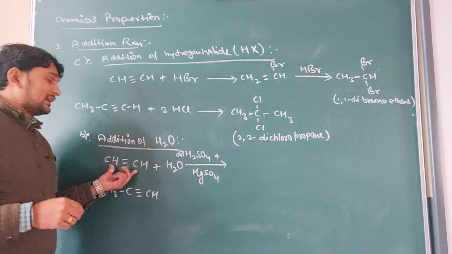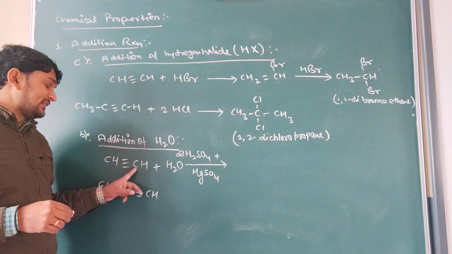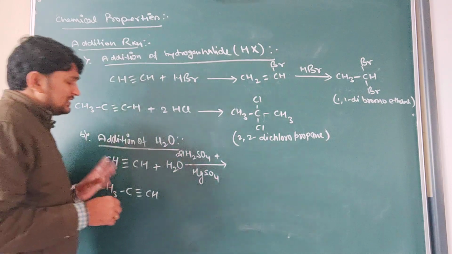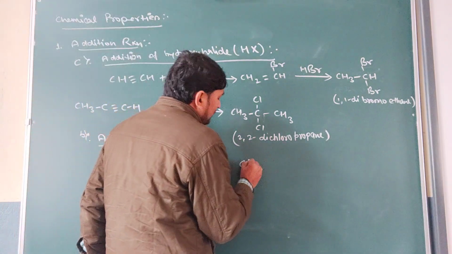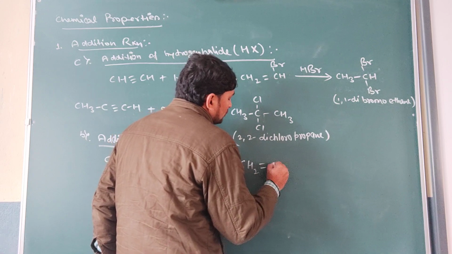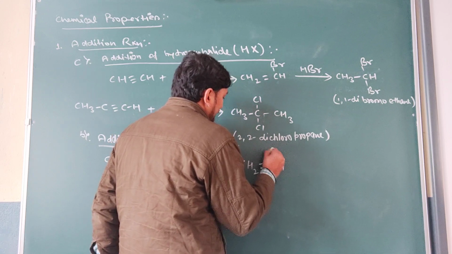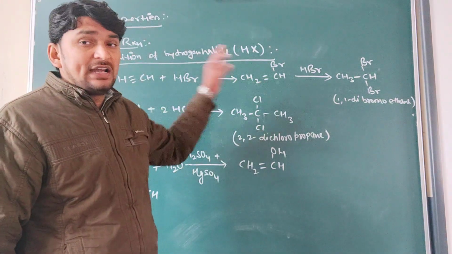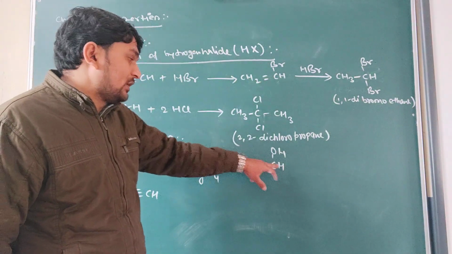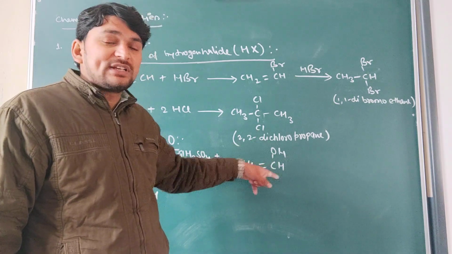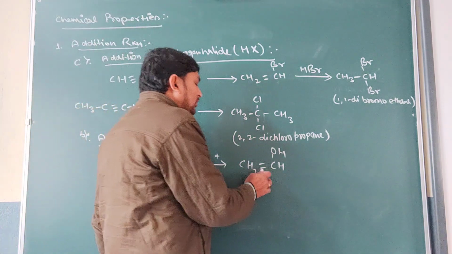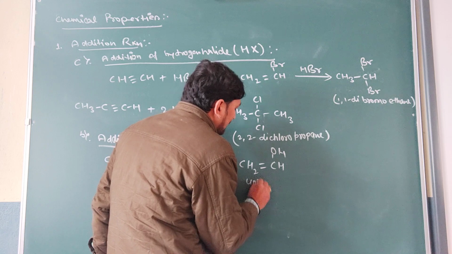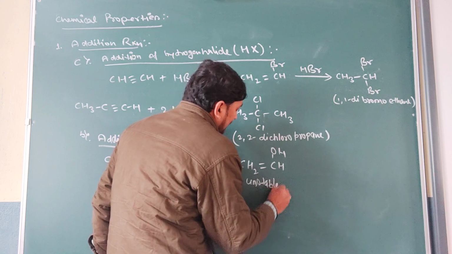Just see, they are both symmetric, so the H will be added on this carbon and OH on this, and since both are symmetric, there is no problem. It will form CH2=CH-OH. It will form a product like this. Now one more possibility is there, so one more OH can attack, but before it attacks, this compound is going to rearrange because it is an unstable compound. What is this?